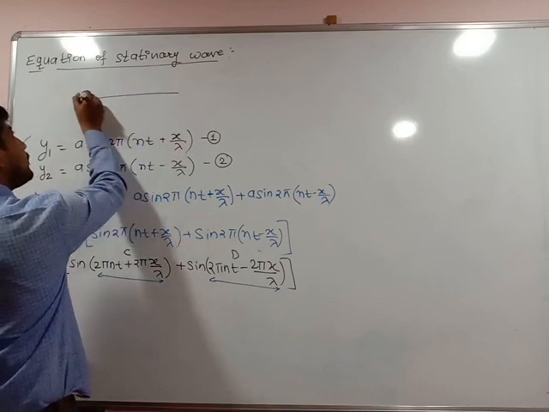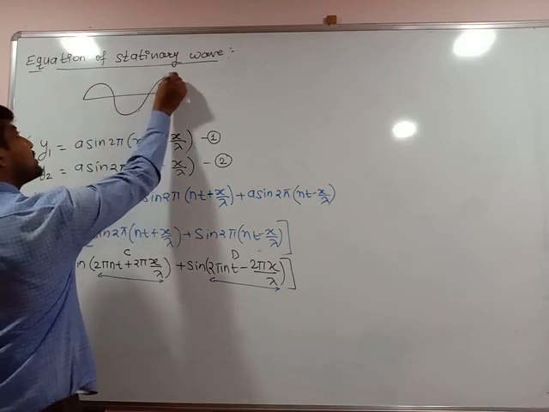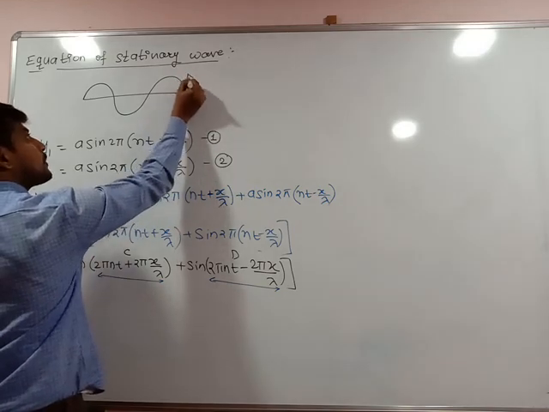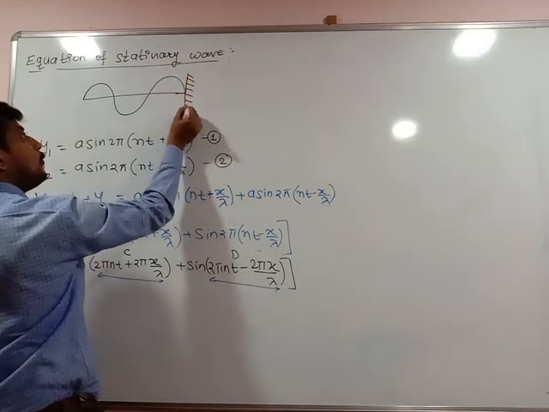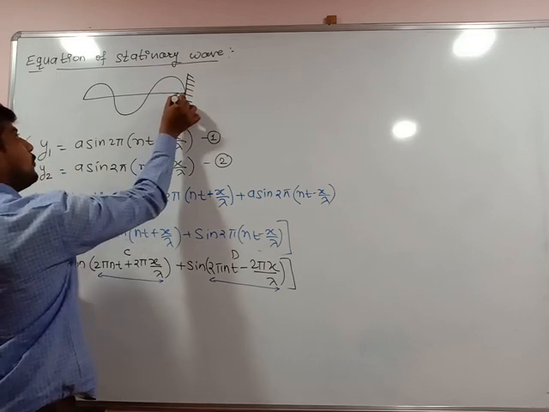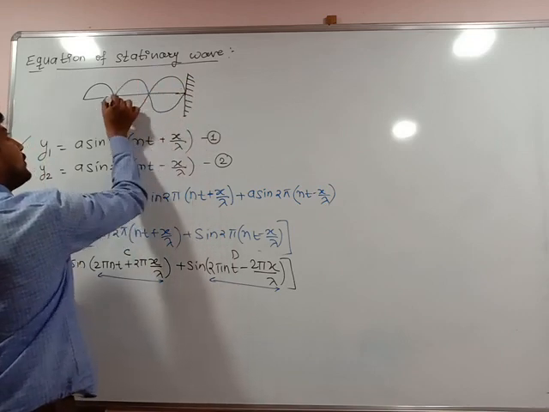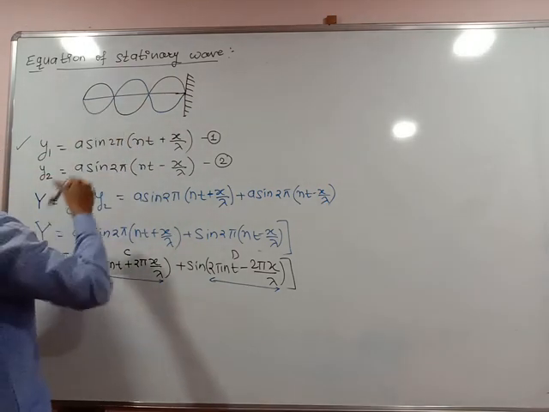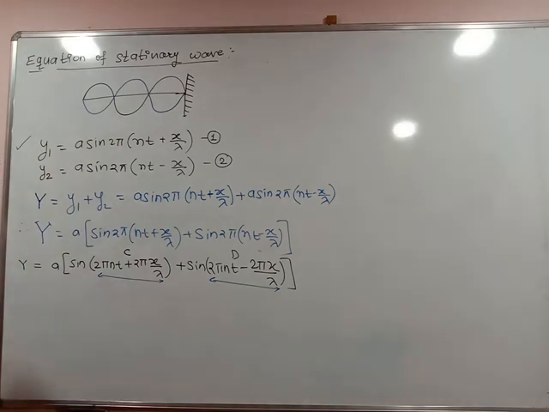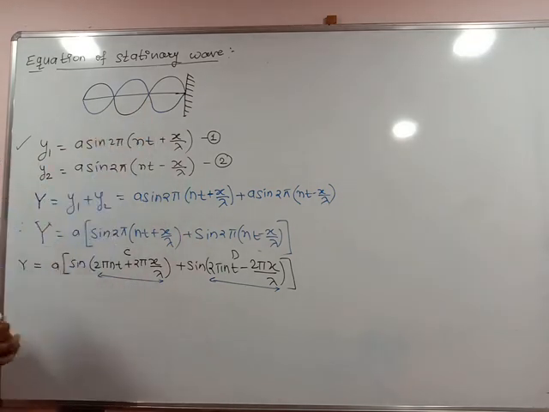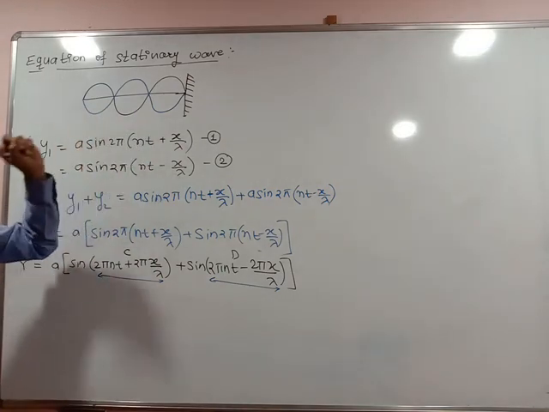The wave that has traveled in a positive x direction, if this is the rigid support, the wave is reflected like this, in a negative x direction. So the incident wave and reflected wave interfere with each other. Then the resultant wave is produced in the form of loops. Such a wave is called a stationary wave.